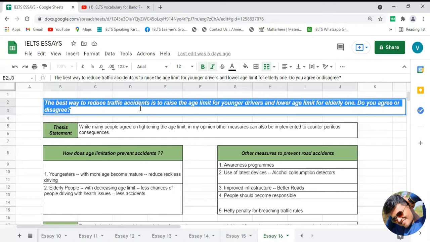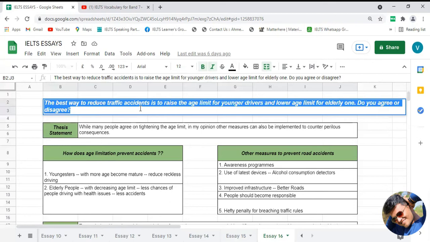According to me, changing the age limit is one solution, but there are also some other steps which can be taken by either the government or by people to deal with this situation.